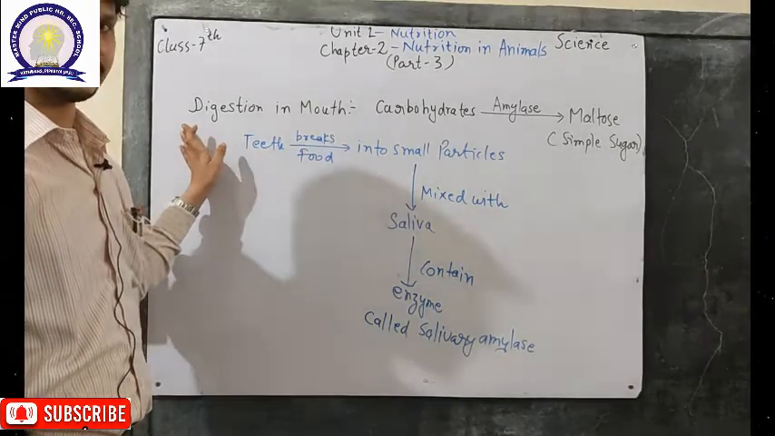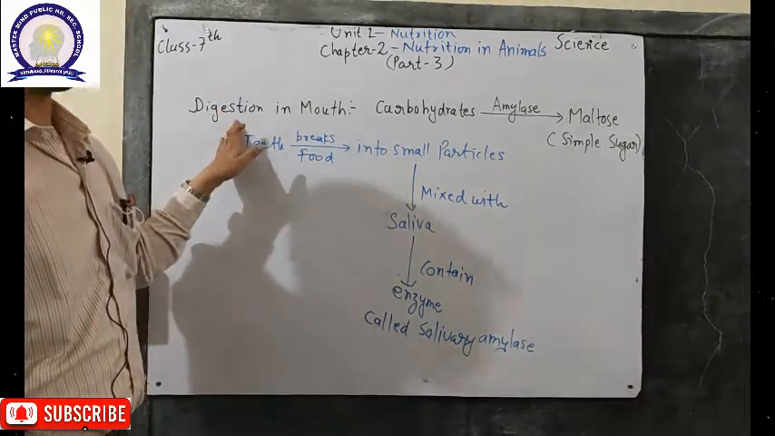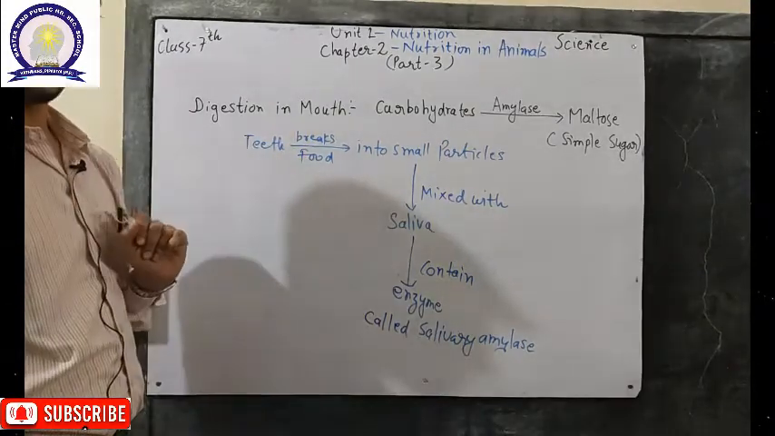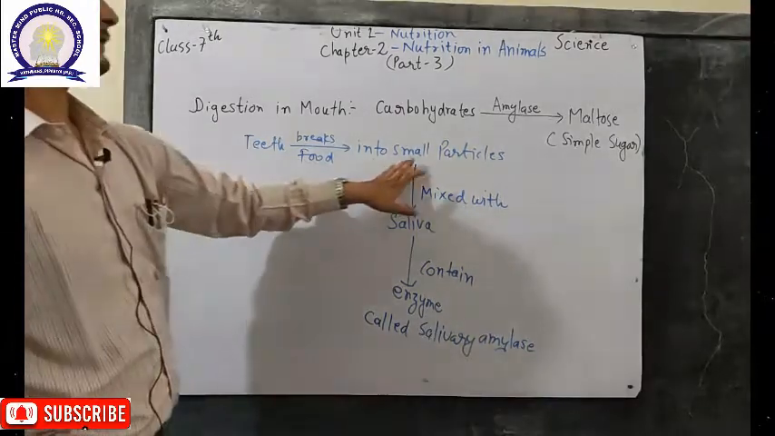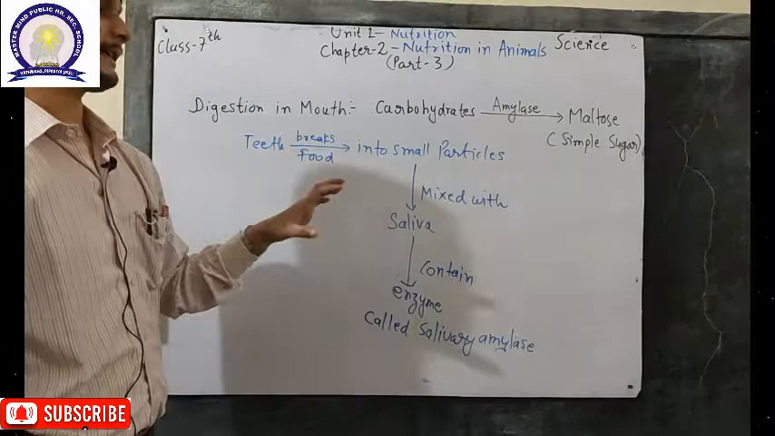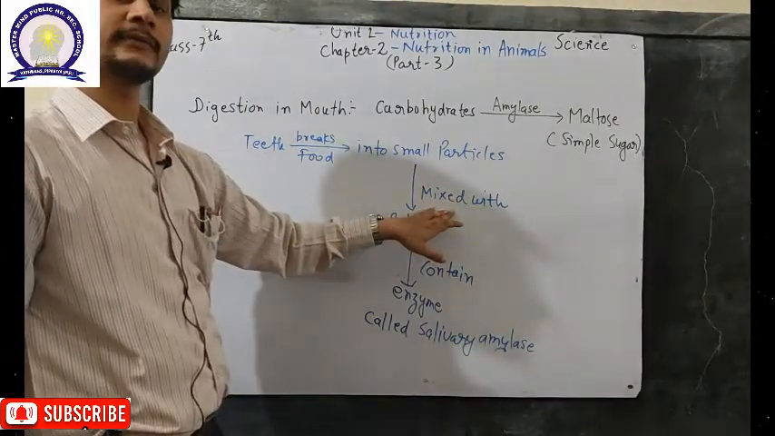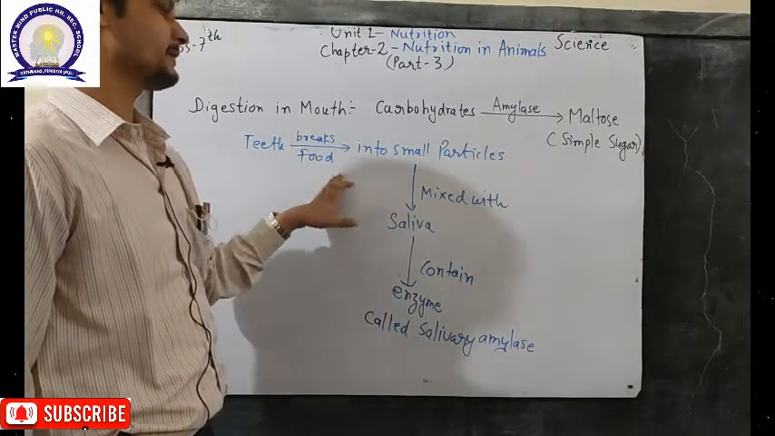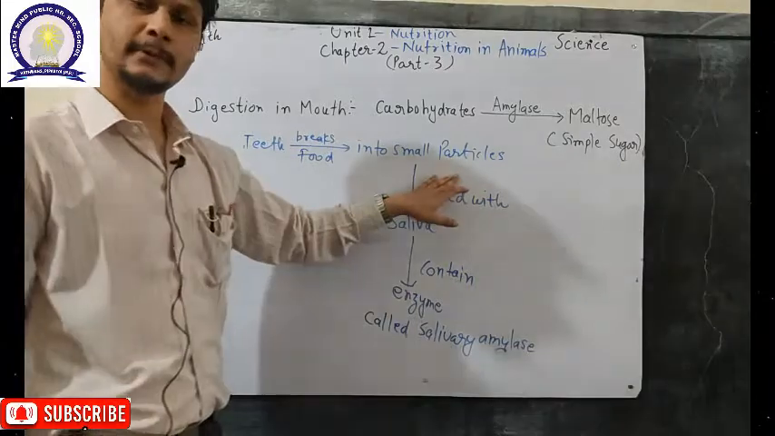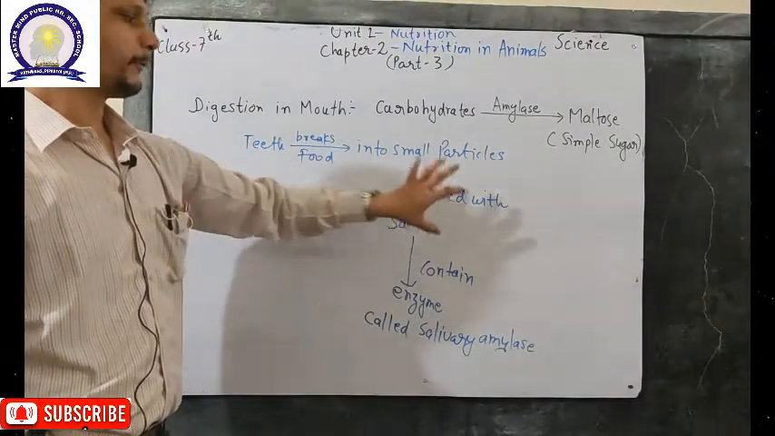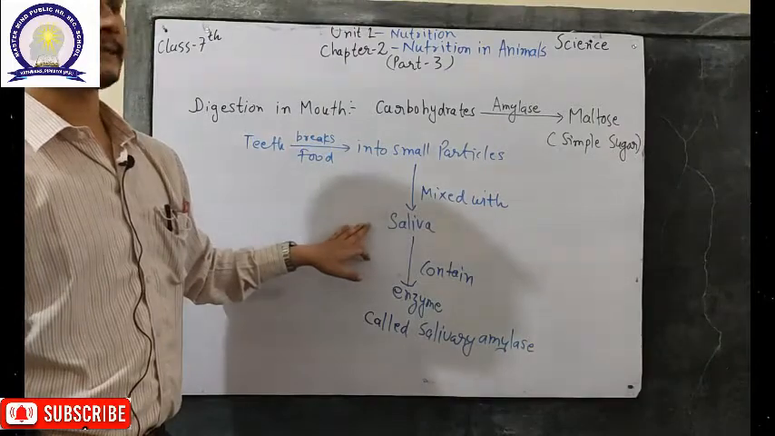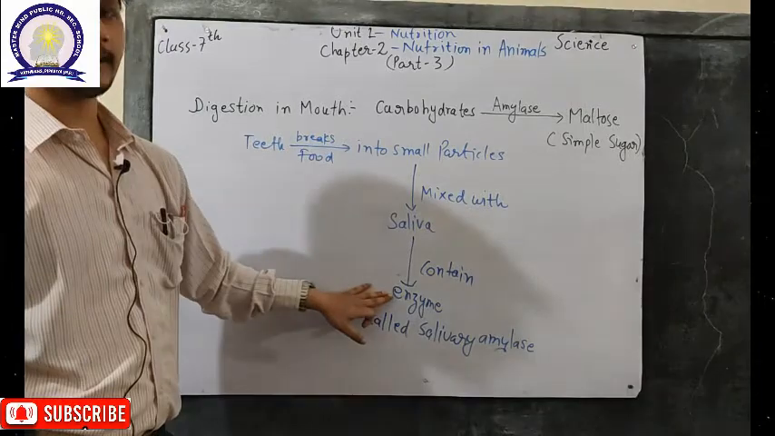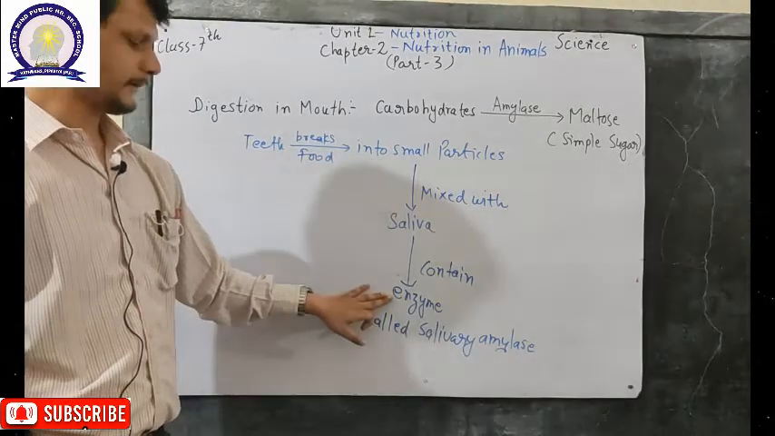So the digestion process in humans, as you can see, starts from the oral cavity. How? Because the teeth break down the food item into small particles. It is also a process of digestion. By the motion of the tongue and the cheeks, the food particles are mixed with the saliva, and the saliva contains special chemicals called enzymes, and these enzymes help in the digestion of the food inside the oral cavity.